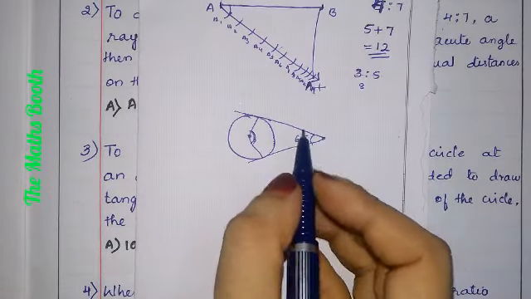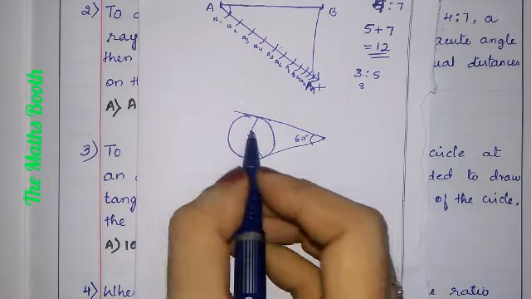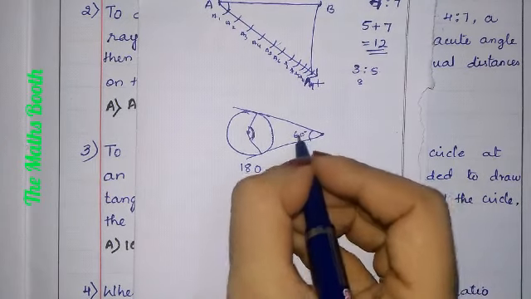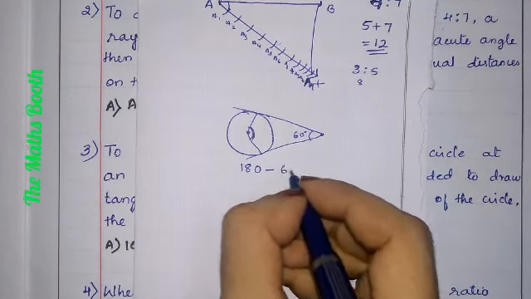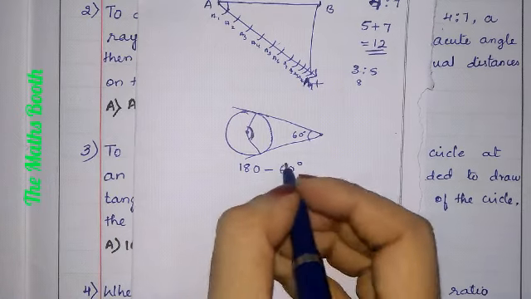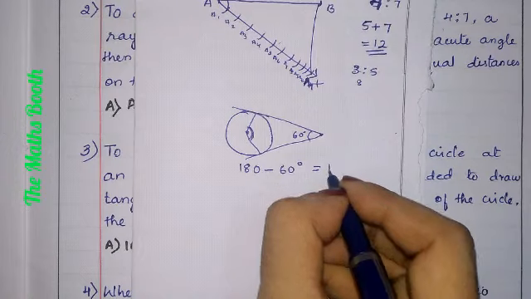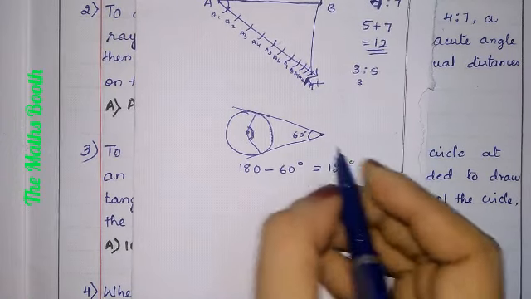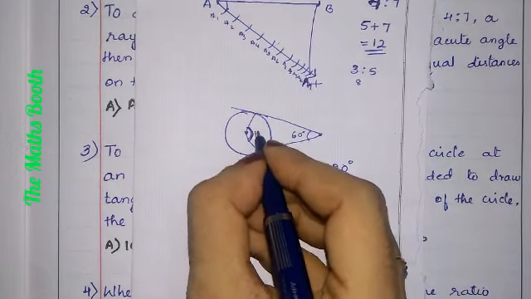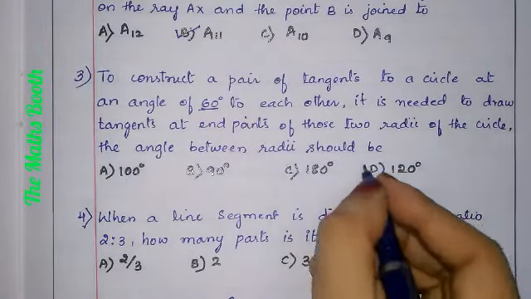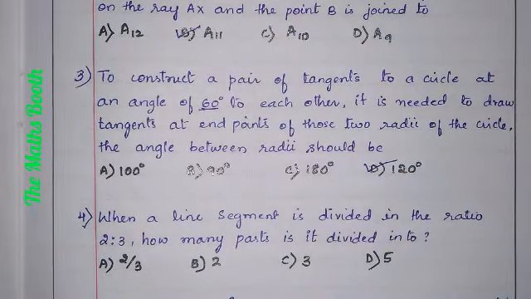We know if the angle between the tangents is given, we always do what? 180 minus the given angle, that is 60 degrees. 180 minus 60 degrees is 120 degrees. So the angle between the radii is nothing but 120 degrees. So the answer here is D, 120 degrees.